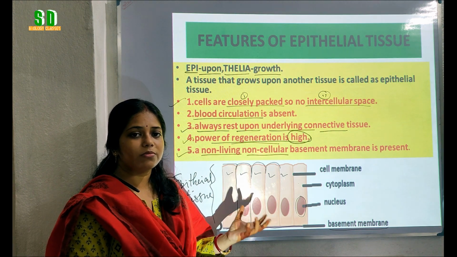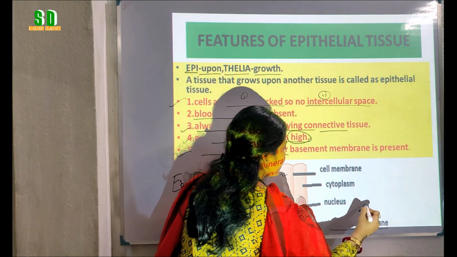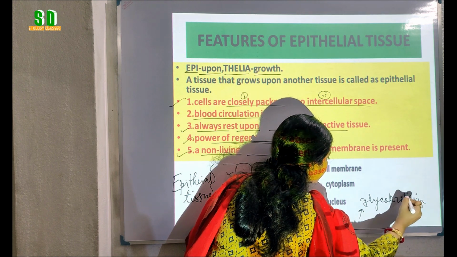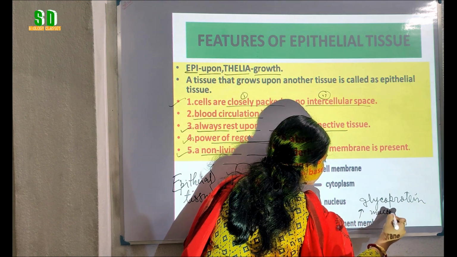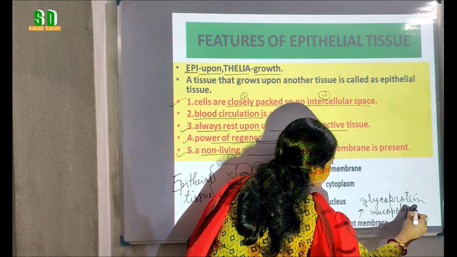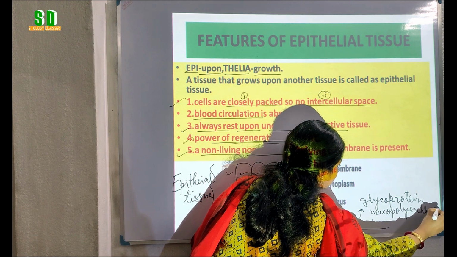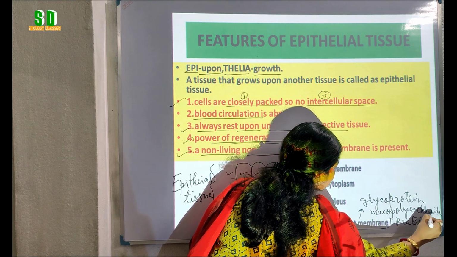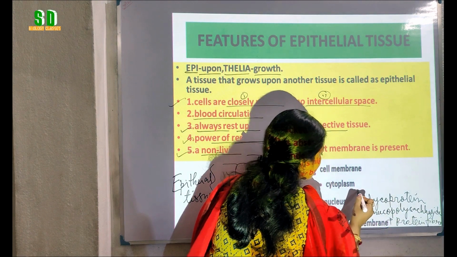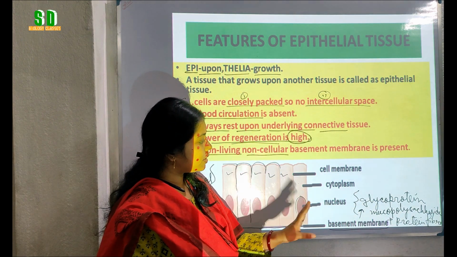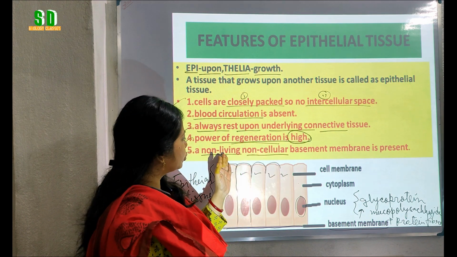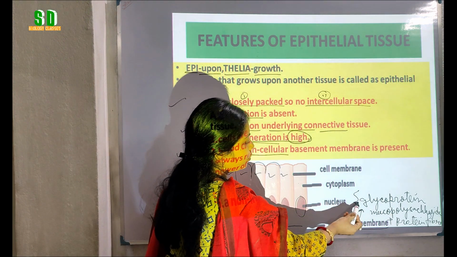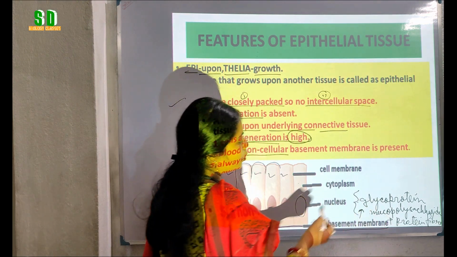Then what does basement membrane contain? Basement membrane is made up of glycoprotein, mucopolysaccharide, and some protein fibers. So it does not contain any cell, so it is the non-cellular part, and also the non-living part. It is made up of some chemical substances. What are those? Glycoprotein, mucopolysaccharide, and some protein fibers.